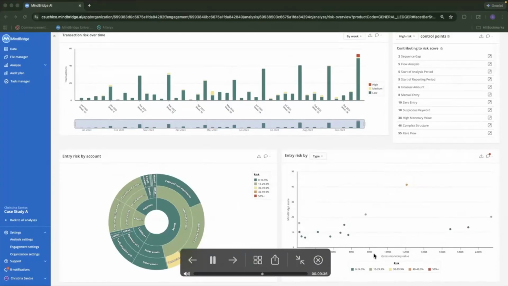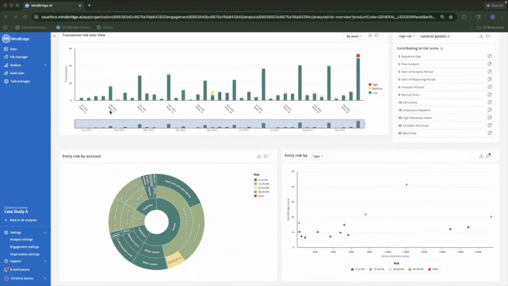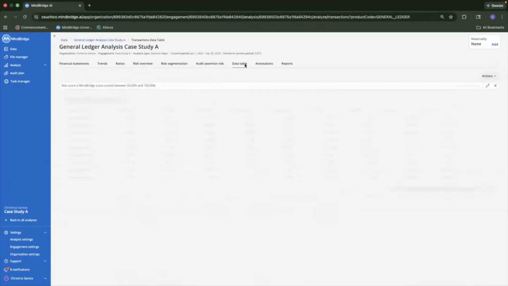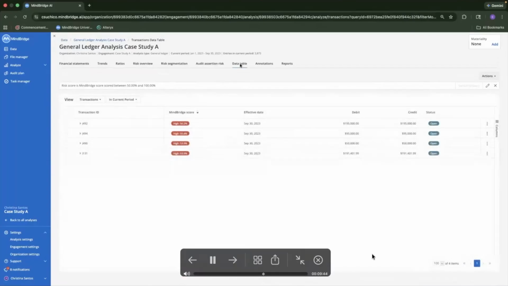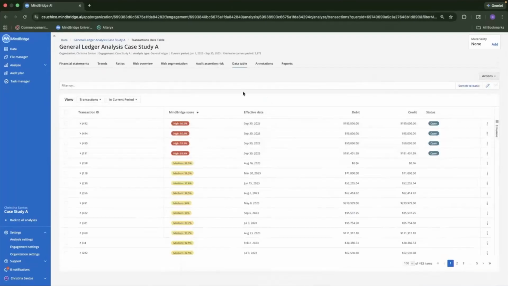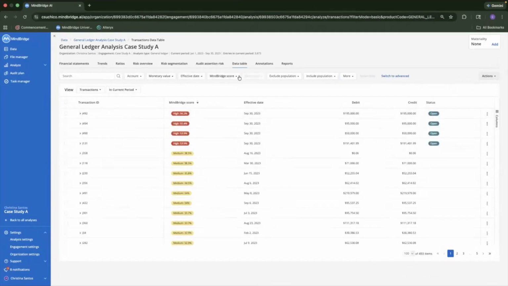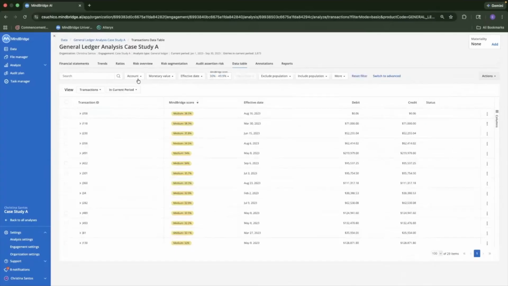And then at this point, we are going to put a few more tasks that are things that need to stand out just a little bit more. So we're going to filter out some of this, and we are going to a MindBridge score of medium, a monetary value of more than 10,000.